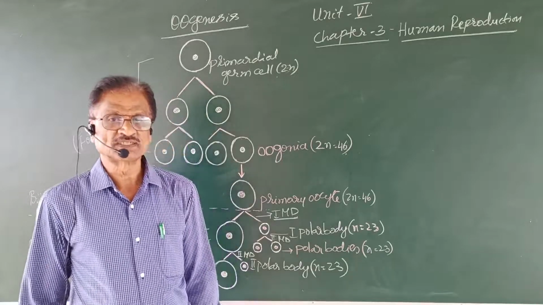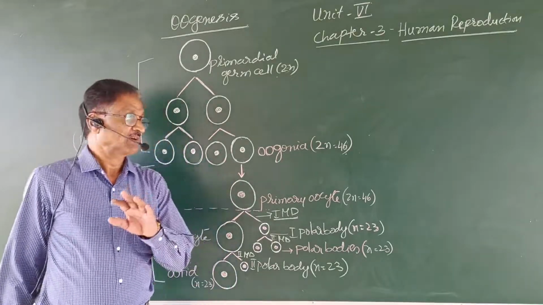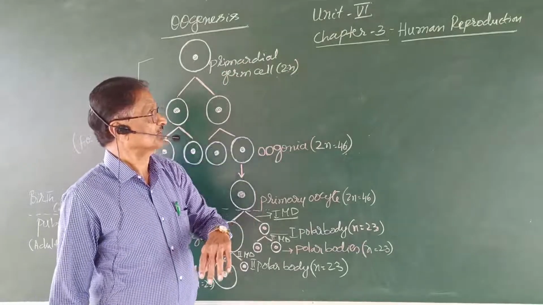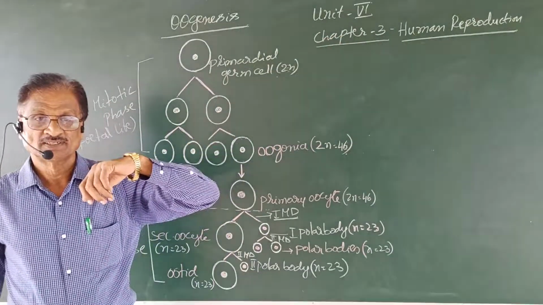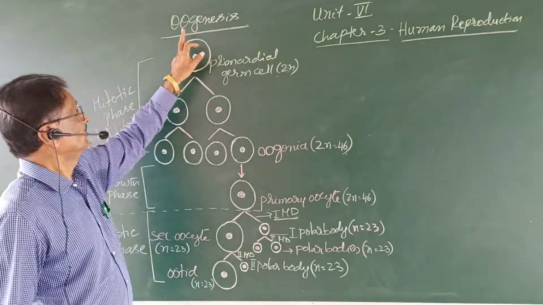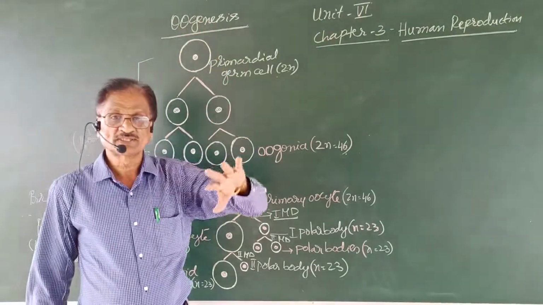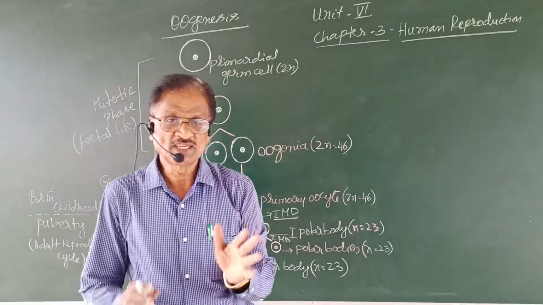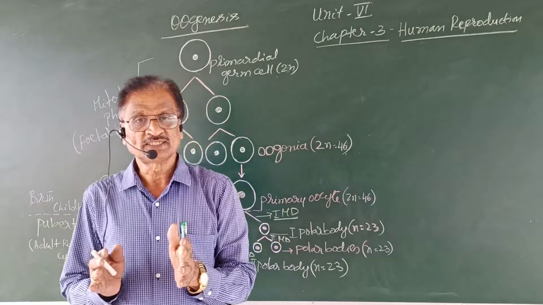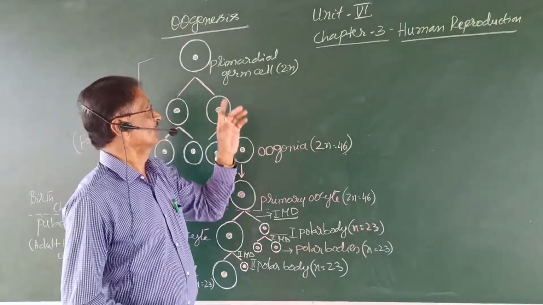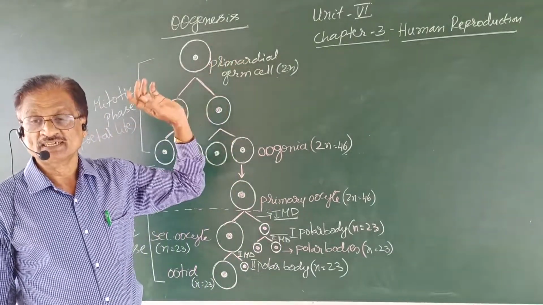Welcome to the fifth session of human reproduction. This comes under unit 6. Today I am going to deal with the process of oogenesis. What is oogenesis? Where does it occur? Oogenesis is the process of production of the egg.